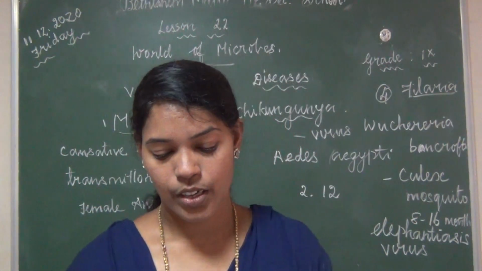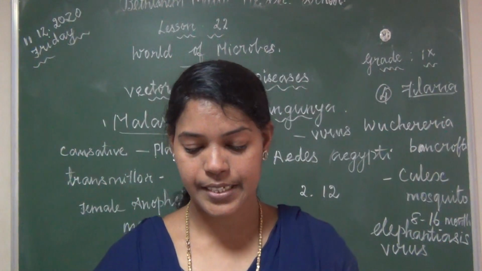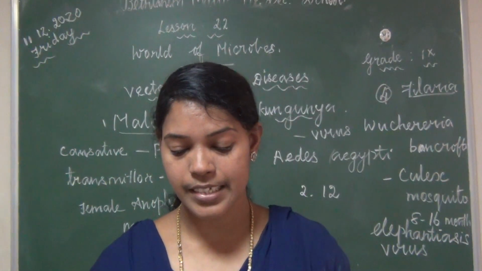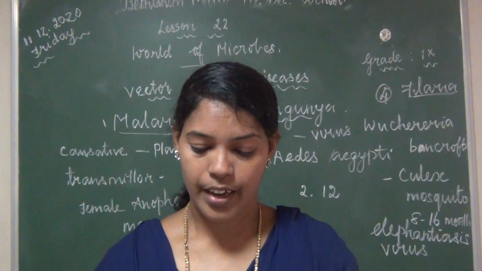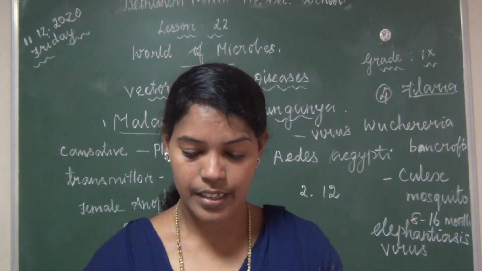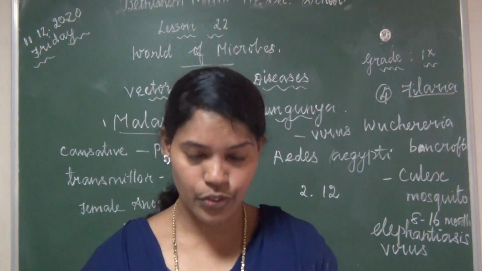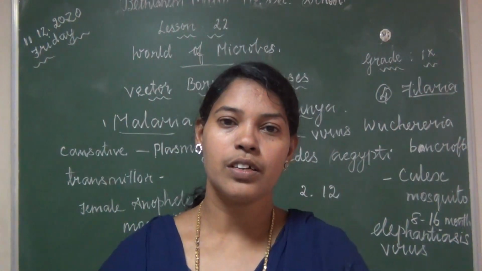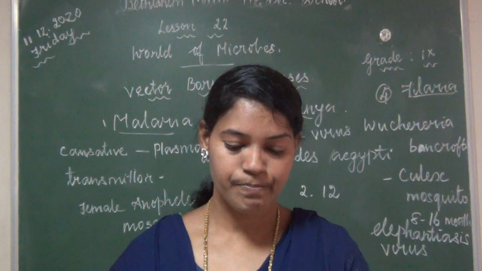Next question, question number 6. Explain the structure of nephron. Answer, turn to page number 240.